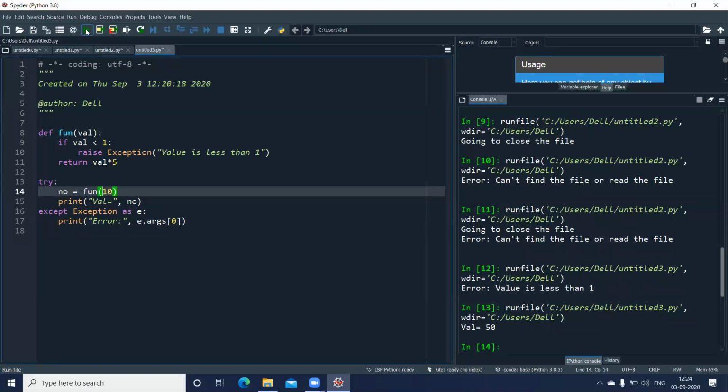Now this is all we will be doing in exception handling. The keyword which I've used here, Exception, please remember this is the base class of all the exceptions. So whether it is a value error or overflow error or floating point error, or if you're trying to divide a number by 0, that is zero division error, or the assertion error which we just saw, all these errors are under the base class Exception.